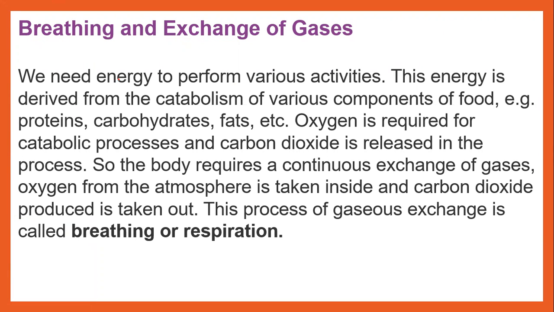We need energy to perform various activities. This energy is derived from the catabolism of various components. You all studied in the chapter Living World that our body always undergoes metabolism. There are different reactions taking place inside our body, right? So the sum total of all the reactions taking place inside our body, we call it as what?